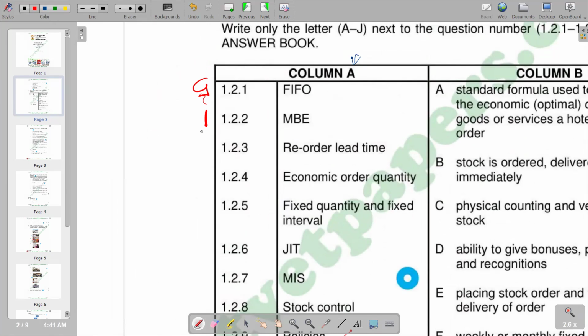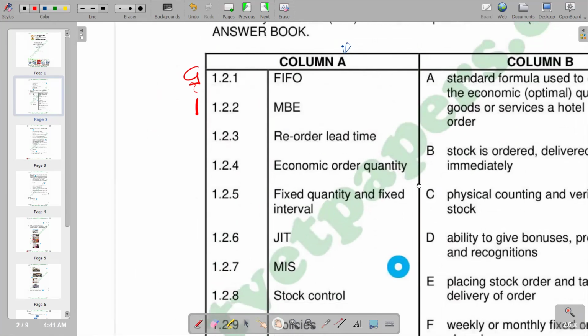So moving on to 1.2.3, reorder lead time. But we know that lead time is the time it takes for the supplier to deliver a new order once it's placed. That's a lead time. So when it becomes a reorder lead time, we try to see, according to our explanations that we are having in column B, what matches that. So we try to go and check.